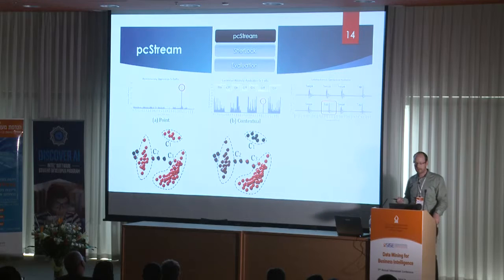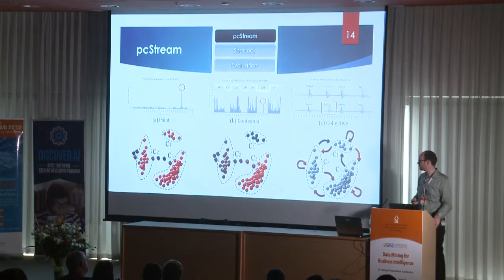So for point anomaly detection, when a point arrives, we take a look at all the different models and measure the Mahalanobis distance. And if we see that this point exceeds the threshold that we decided for the algorithm, we say this is a point anomaly. Then for contextual anomalies, when a point arrives, we take a look at what's the closest model. And if that closest model is a rare model, then we say that this is a contextual anomaly because it belongs to a rare situation.